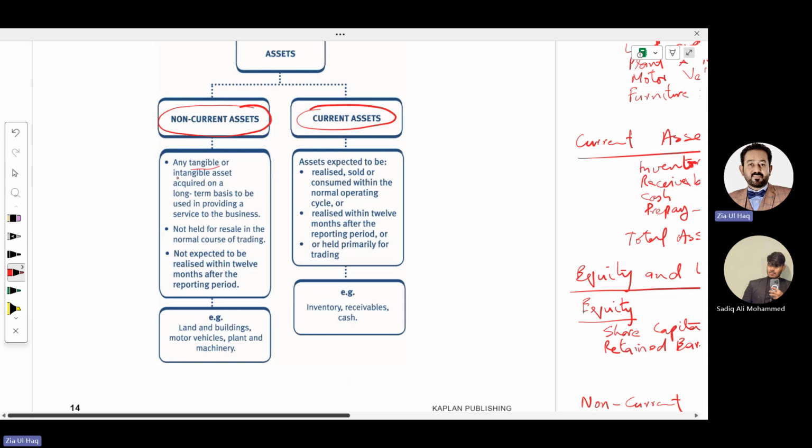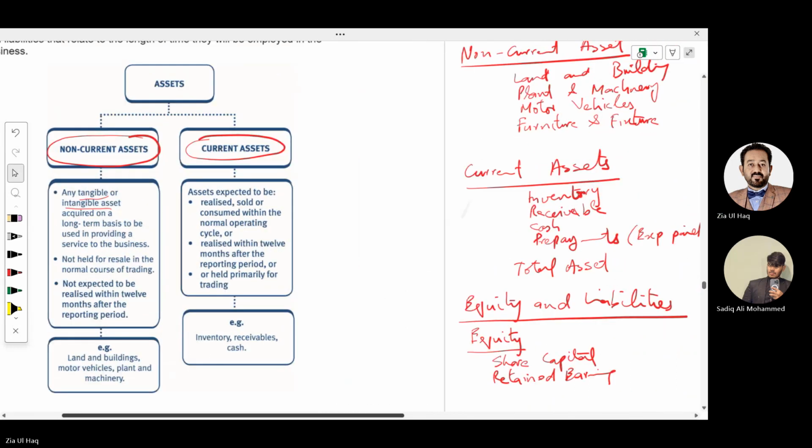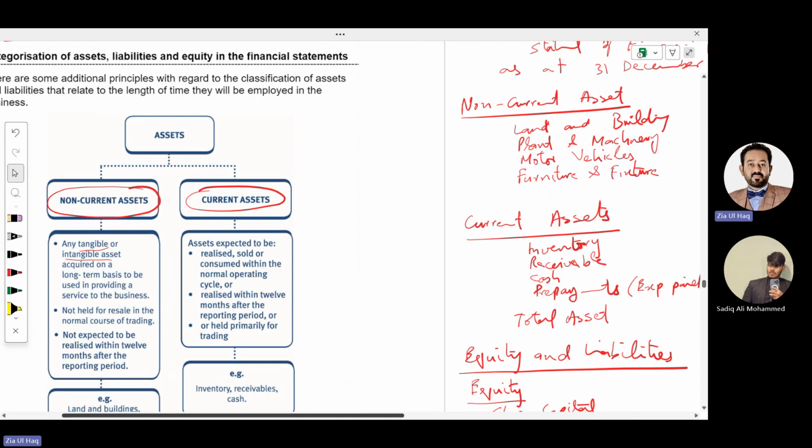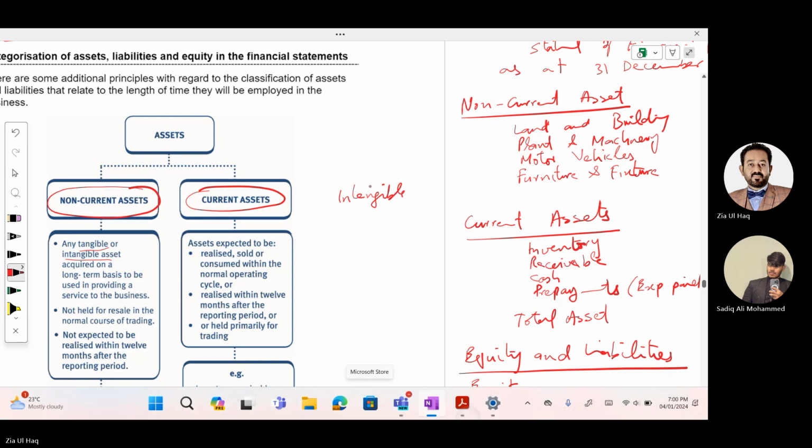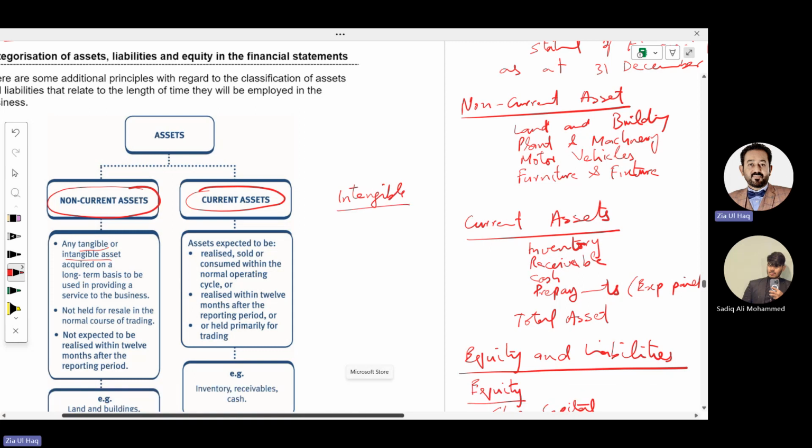Tangible and intangible. Tangible are those that we can see as well as touch: land and building, plant and machinery, motor vehicle, furniture and fixture. These are all tangible non-current assets. What are the intangible non-current assets? Those that we cannot touch or see. What are those? Goodwill,